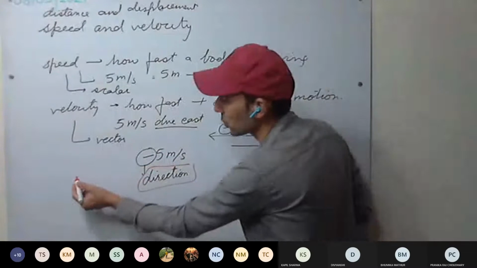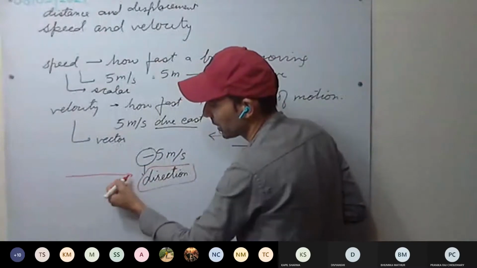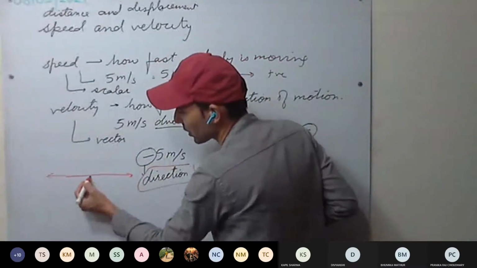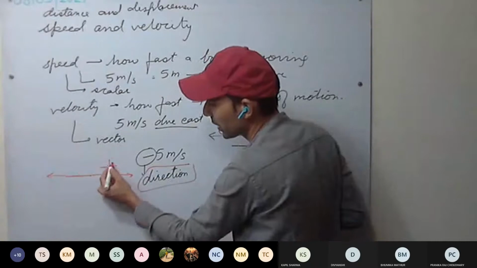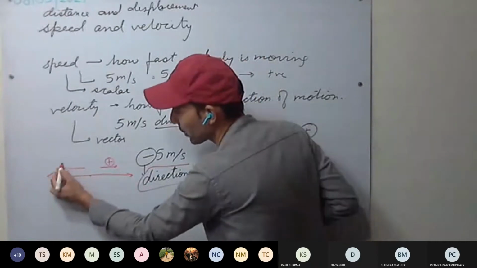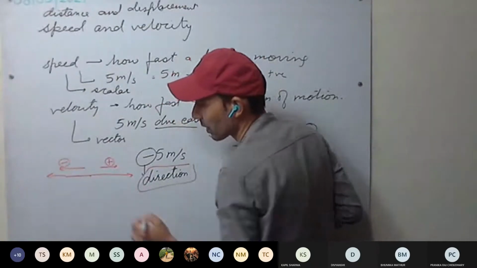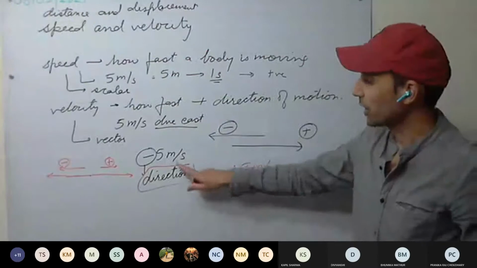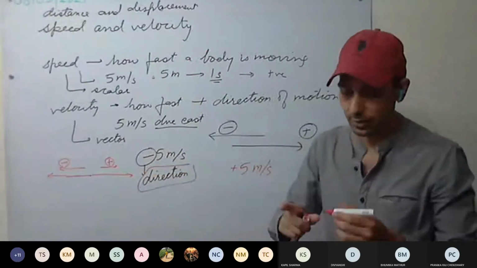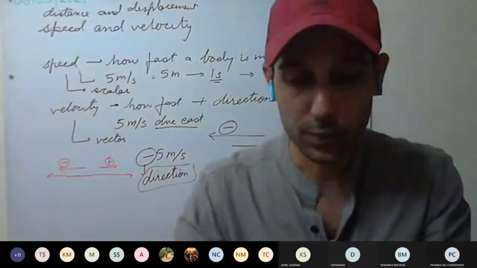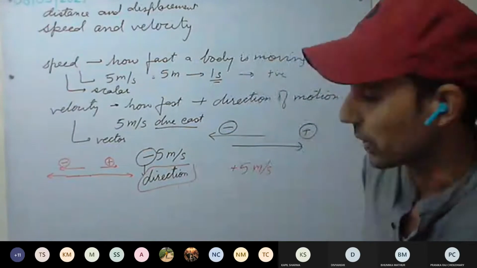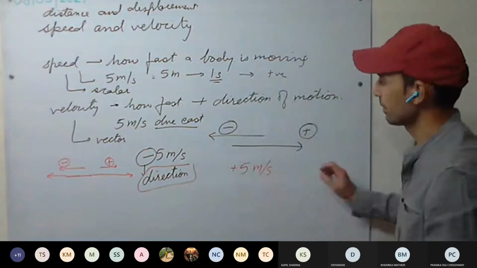And since we are going to discuss only straight line motion, either this direction or this direction. If you are taking this direction as positive, it means the opposite direction will be negative. Understood this one? So in velocity, the negative and positive sign gives us direction. This is a very important point. Always remember this one. This is clear?